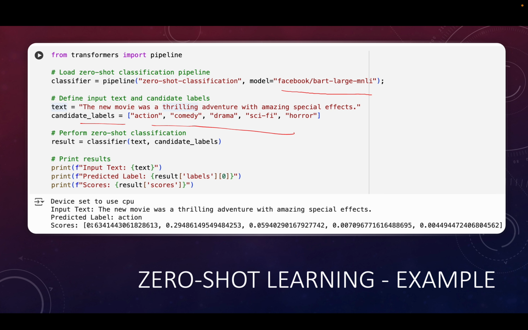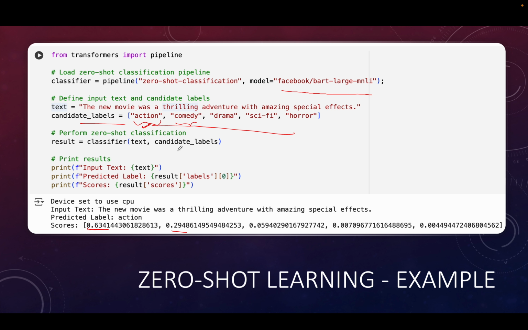So it has given a prediction that the first one has highest probability 0.63, next 0.29, and so on. Others are very small. So the model thinks that it's most likely an action movie. And you can see that it seems like an action movie, special effects, adventure, thrilling, and some low probability with comedy also, but majorly action.